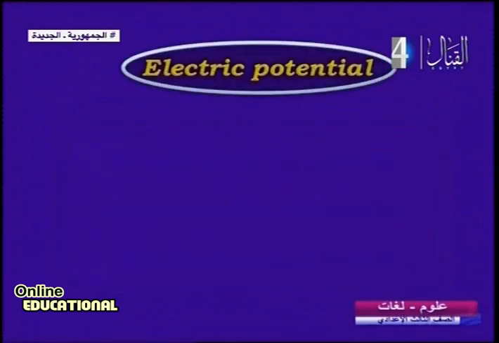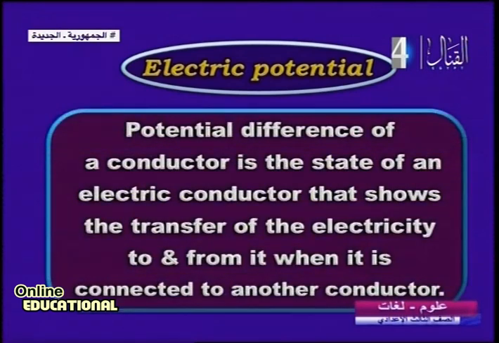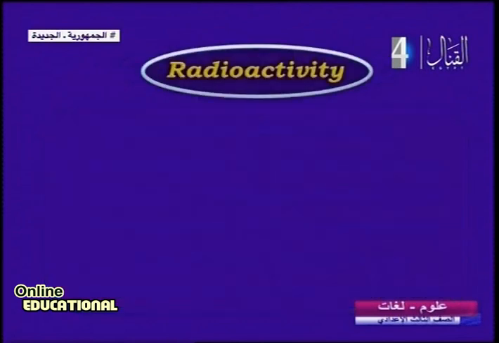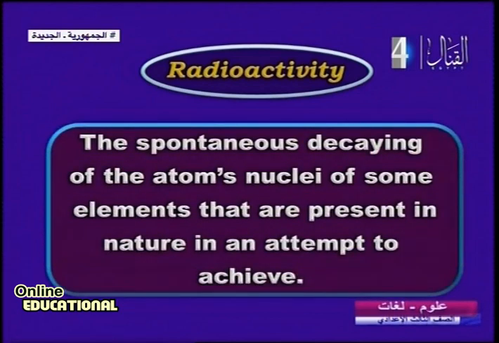Electric potential. The potential difference of a conductor is the state of an electric conductor that shows the transfer of electricity to and from it when it's connected to another conductor. Go to this: radioactivity. Has a definition? Sure. What does it mean? Spontaneous decaying, all-the-time decay of the atoms and nuclei of some elements that are present in nature in an attempt to achieve stability. You know what this means?